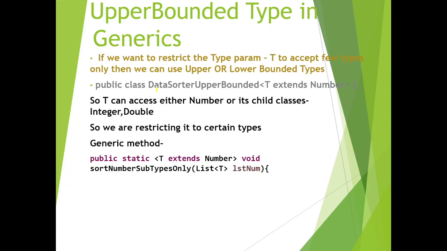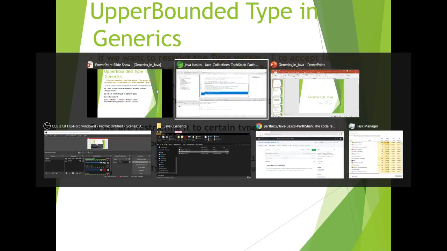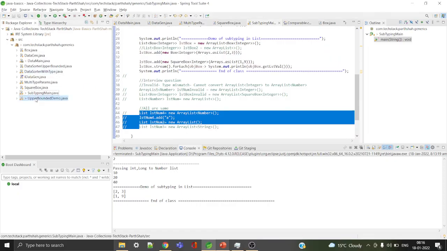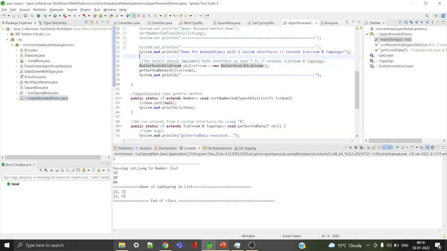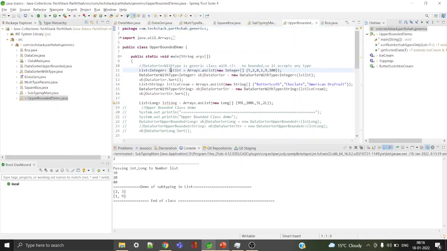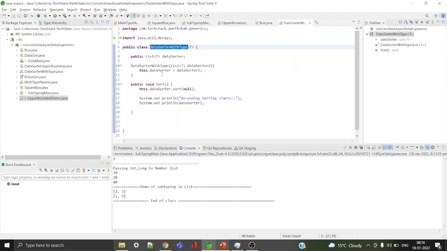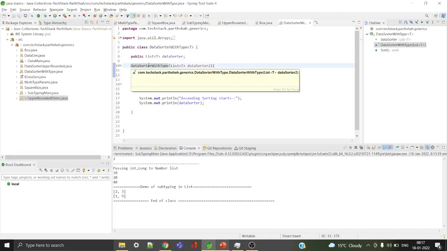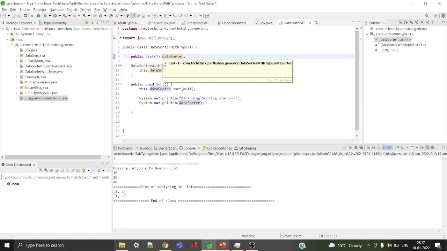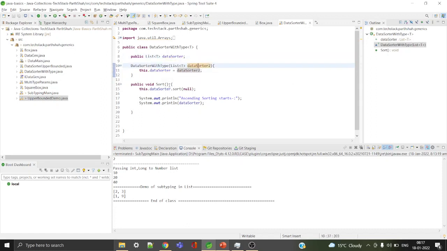And the last topic is upper bounded types in generics. Now, many times when we write code, we want to restrict that code to use certain types only. So let me give you an example. This is the upper bounded demo. I just created one class, DataSorter with type T. Now this is just a generic class with only type, so I can specify any type. There is a property called list, there is a constructor which initializes the list, and there is a sorting method.